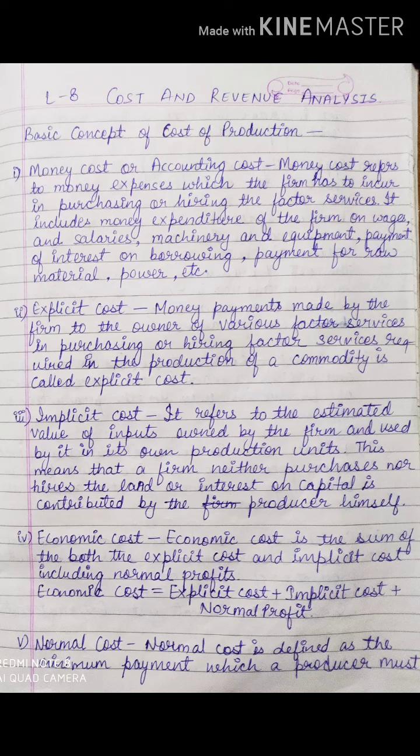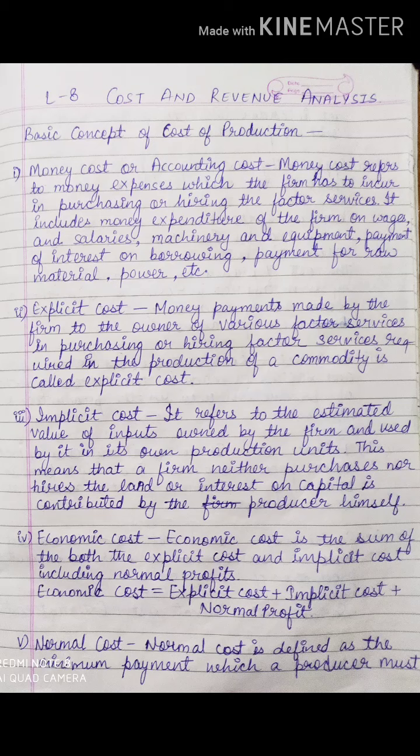Do remember, economic cost means the total cost which is being incurred. Now what is the total cost? No doubt, implicit cost, that is the inside cost, and explicit cost, the outside cost. So economic cost is the sum of both the explicit cost and implicit cost, including normal profit. Okay.